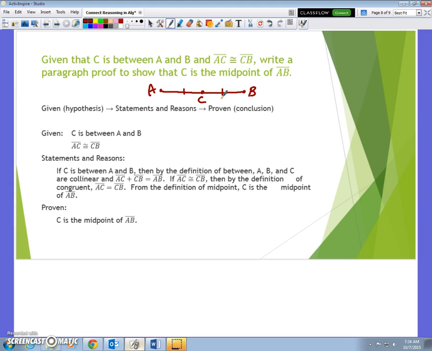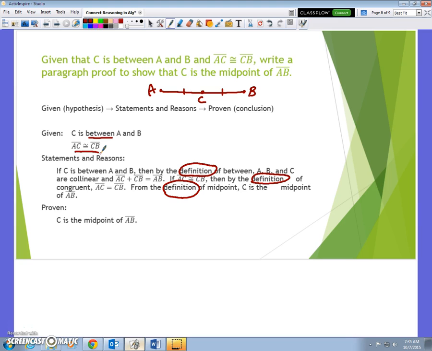All right. So what I want to do is really emphasize the word definition. Okay, there's some definitions here. I see the word definition in this proof several times, and that's basically where we're going to be right now. It might seem elementary, but we're going to start with those definitions to help us prove that C is the midpoint of A and B. Now all it says is C is between A and B, and it also says these segments are equal. It doesn't actually say C is the midpoint, so that's what we're going to get at.